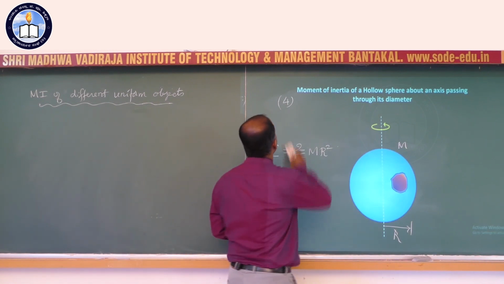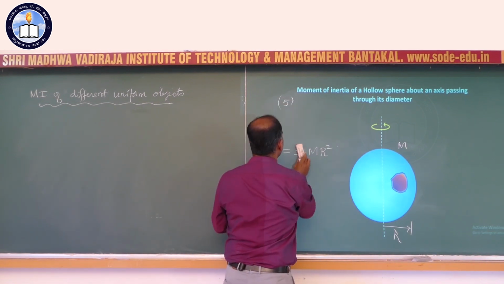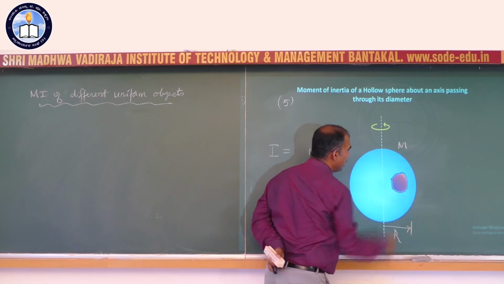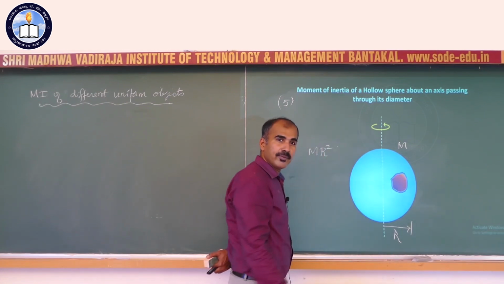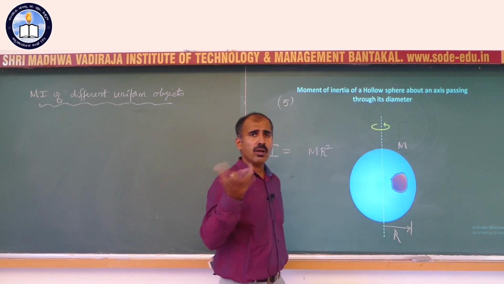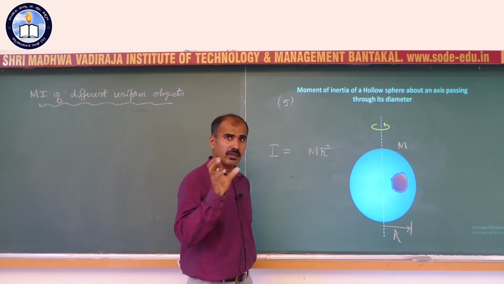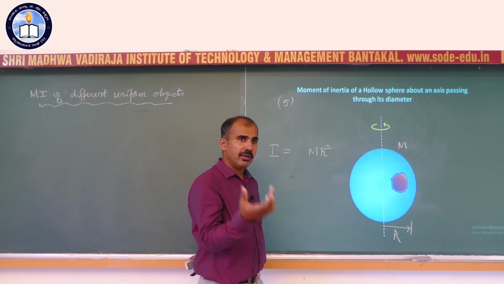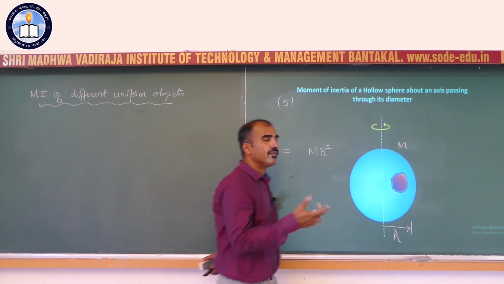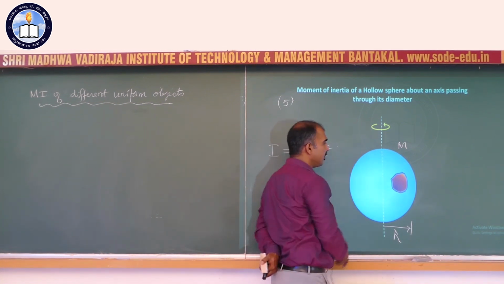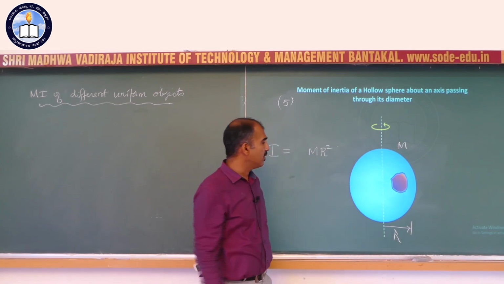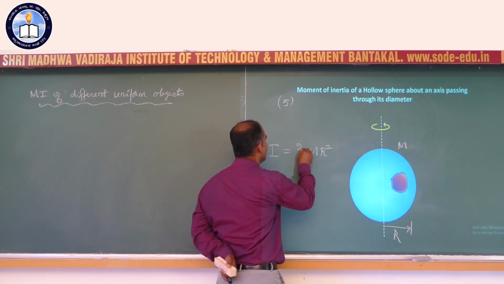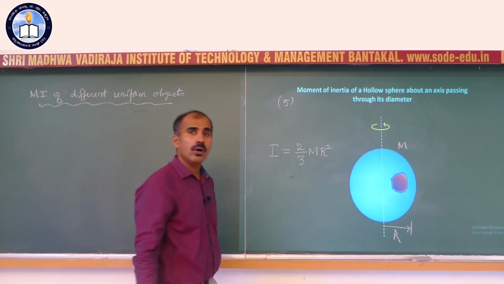Next one, we have the moment of inertia of a hollow sphere. A hollow sphere, you can see I have taken a piece of it to show that inside there is nothing. It is a hollow one, like a football, tennis ball, etc. Not a hardball cricket, which is a solid sphere. So it is like a tennis ball or table tennis ball or football or volleyball, all of that inside it is hollow. Suppose you spin it, like the basketball you just saw in the earlier slide. So if m is the mass, r is its radius, the moment of inertia is slightly greater than for a solid sphere.